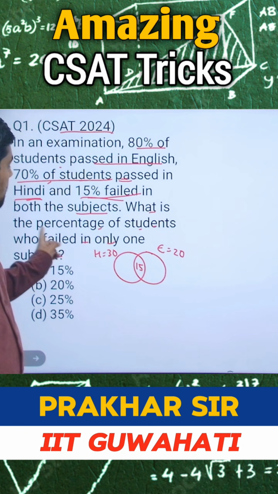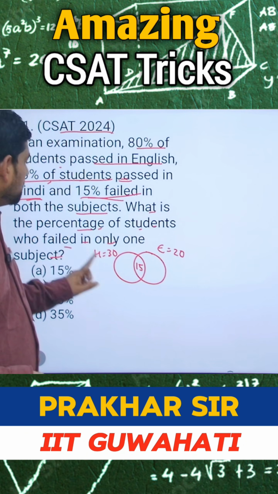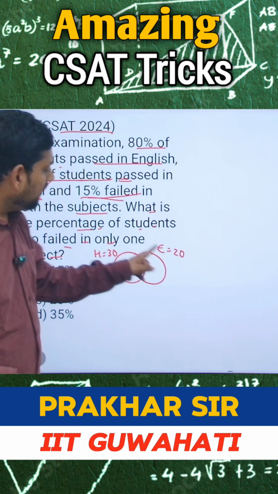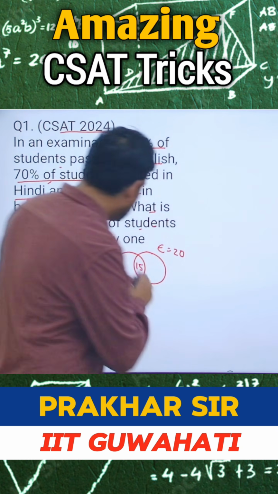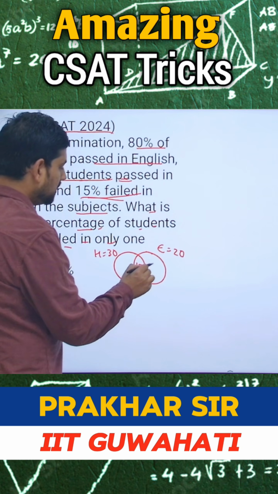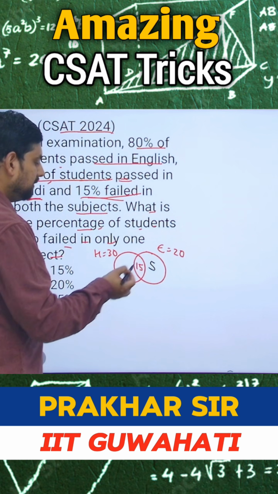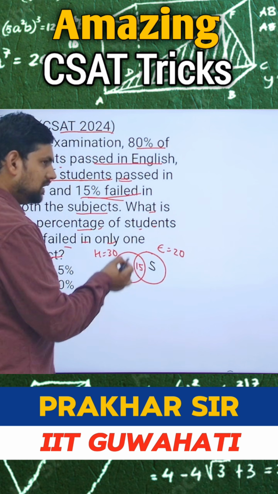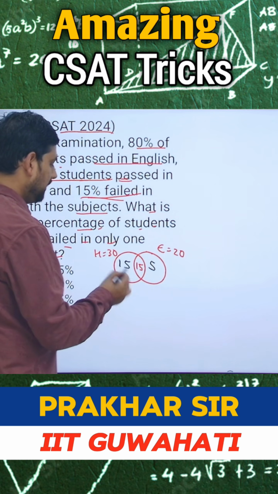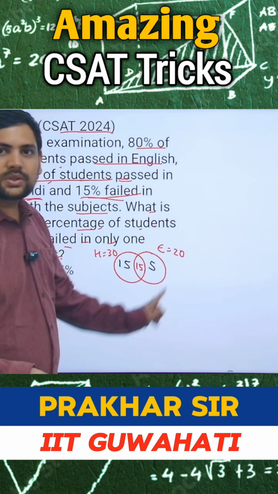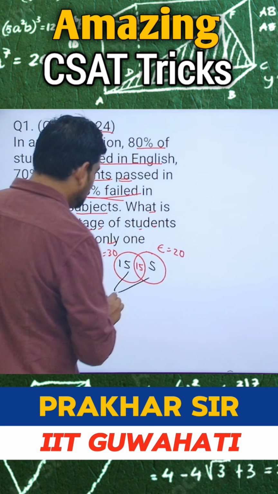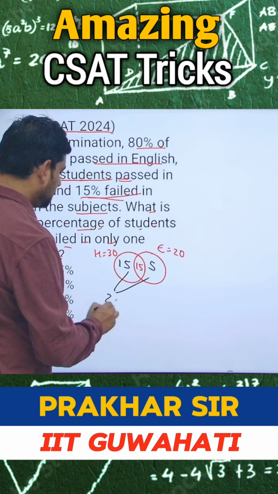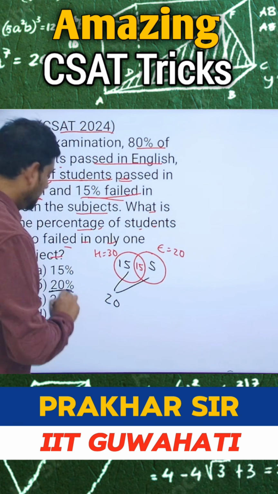Now it is asking you what is the percentage of students who failed in only one subject. So now if this whole is 20, and this is 15, so what is this? This is 5. If this whole is 30, and this is 15, so this is 15. So these are the percentage of students who failed in only one subject, which is 5 plus 15, that is 20. So answer becomes B, that is 20%.